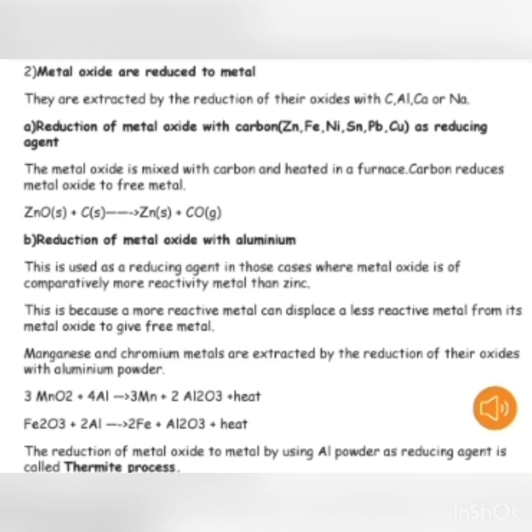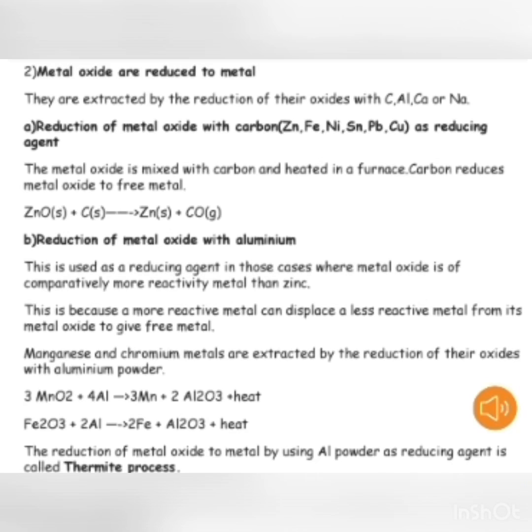Now, our second step of extraction of metal is to reduce this metal oxide into metals. The reduction of metal oxide into metals can be done by two processes. First is by using a reducing agent such as carbon, also called coke, or carbon monoxide, hydrogen, ammonia.